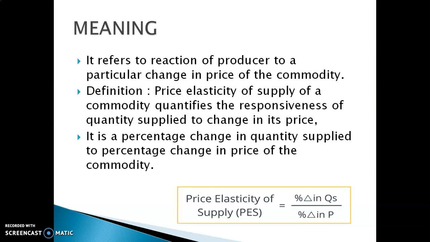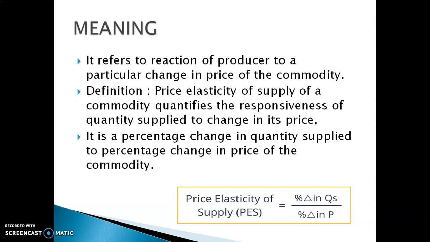Price elasticity of supply refers to the reaction of producers to a particular change in the price of the commodity. That means price elasticity of supply of a commodity quantifies the responsiveness of quantity supplied to change in its price. It is the percentage change in quantity supplied to the percentage change in price of the commodity.